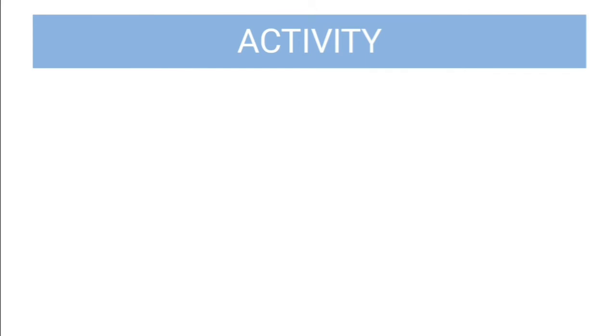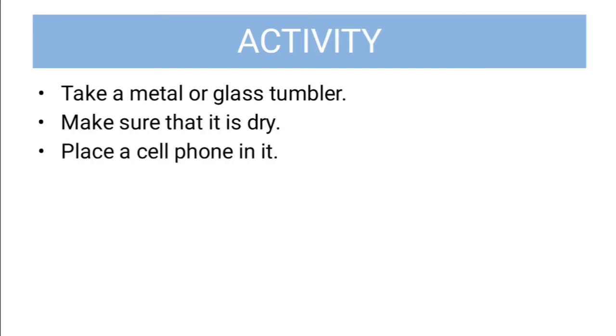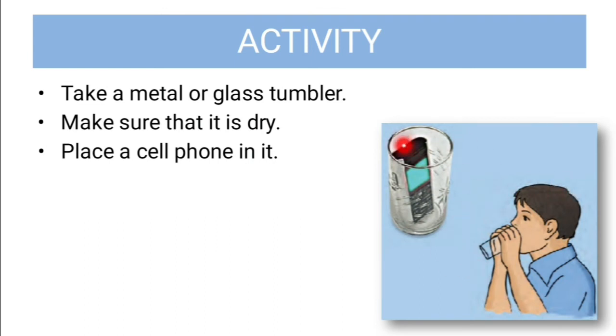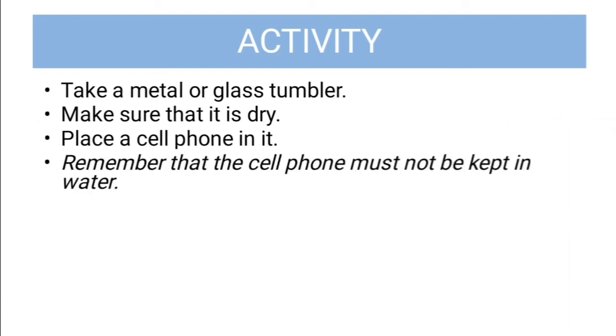There is one activity which we can do at home also. You have to take a metal or a glass tumbler, make sure that it is dry, place a cell phone in it like this. Okay, can you see this person? This is a tumbler and in which there is a mobile phone, and then there is this boy. I will tell you how to do this. Remember that cell phone must not be kept in water. The tumbler or the container which you are using to place the cell phone should be dry.